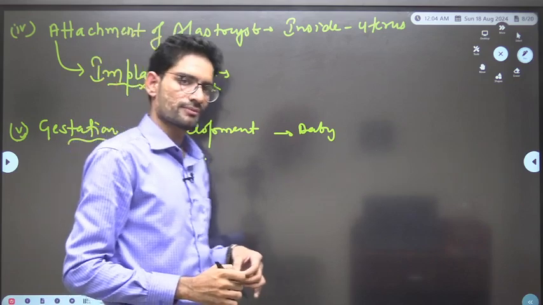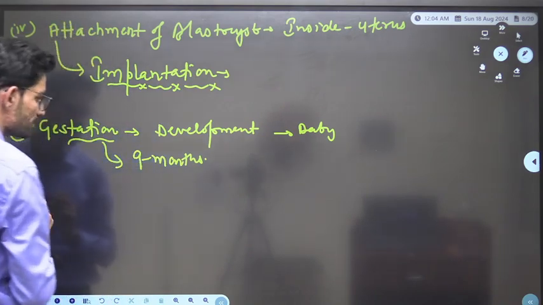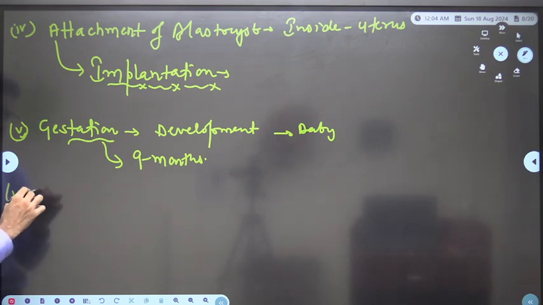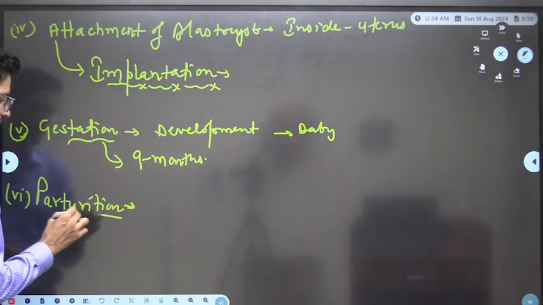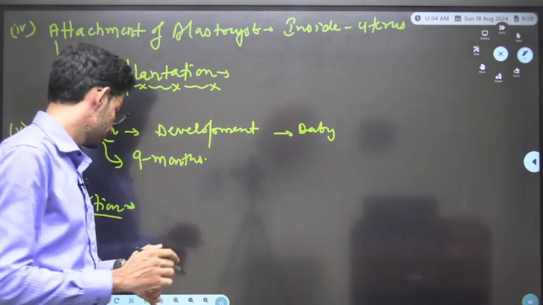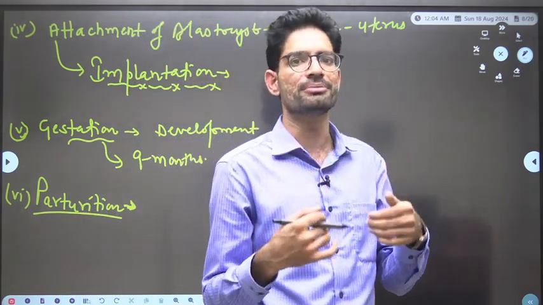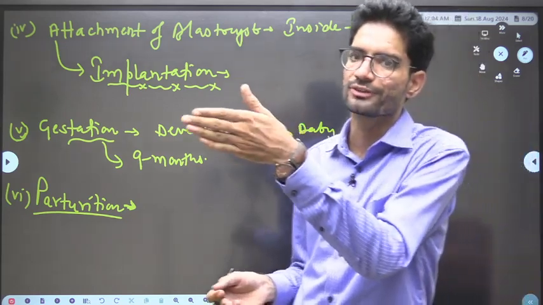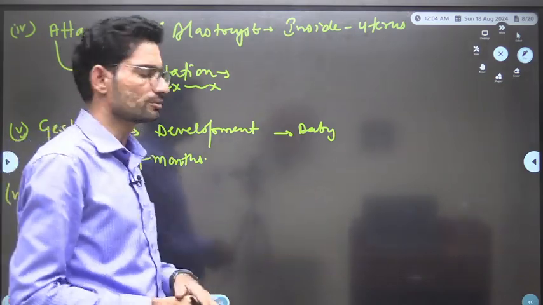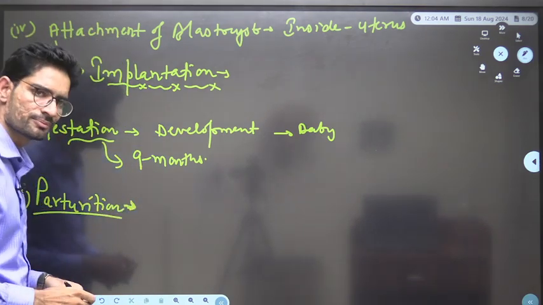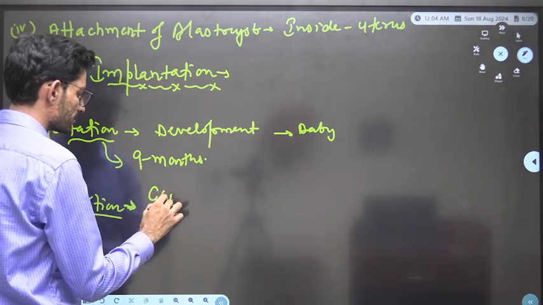After 9 months, the whole baby gets developed, and after completion of this gestation period, we have the sixth event, that is parturition. So what is parturition? After complete development, the baby gets expelled out of the female body, and this process that we call giving birth to the baby is known as parturition. Right here, parturition is giving birth.